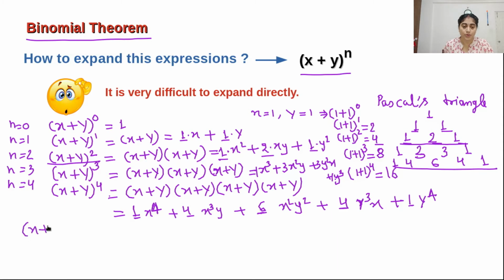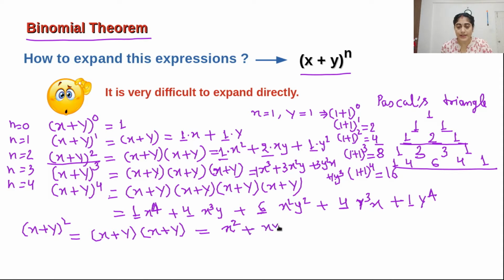If (x + y) whole squared is there, directly we can multiply (x + y) into (x + y). Multiplying x with this x gives x squared, then xy plus xy, then y with this y gives y squared. So we can write it as x squared plus 2xy plus y squared.